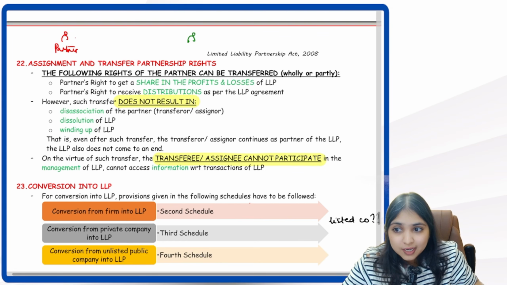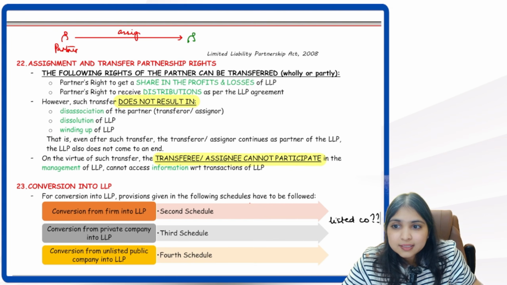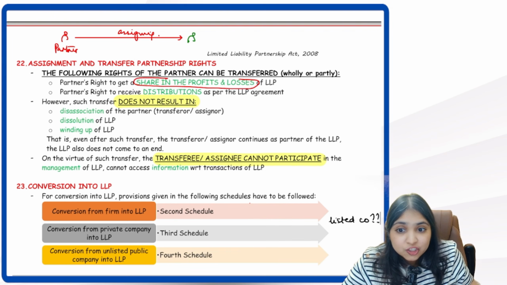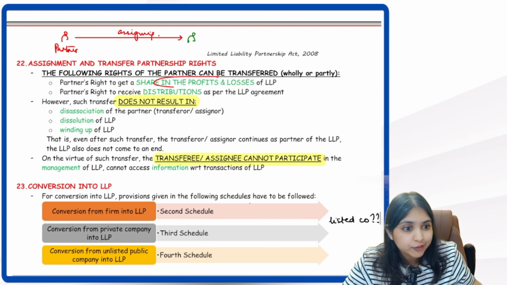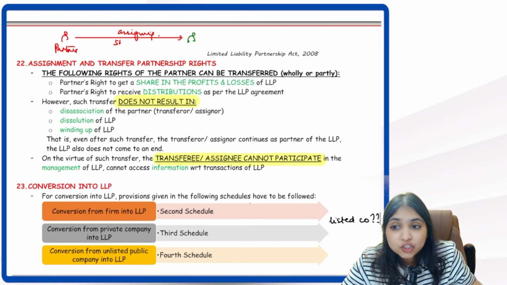Now Red is assigning something to Green. What is he assigning to Green? 2 things. He is assigning his share in the profits and losses of the LLP. So whatever is his profit share or loss share in the LLP, he is assigning it to Green.